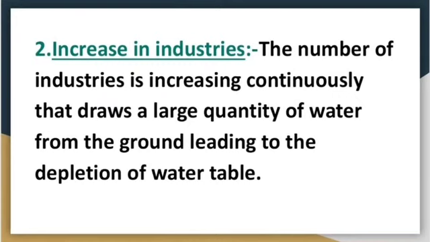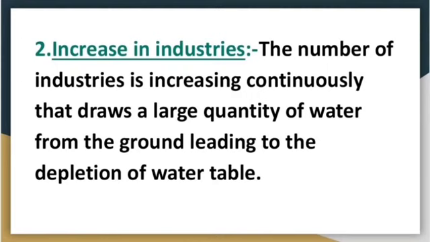Second factor is increase in industries. The number of industries is increasing continuously, that draws a large quantity of water from the ground, leading to the depletion of water table.